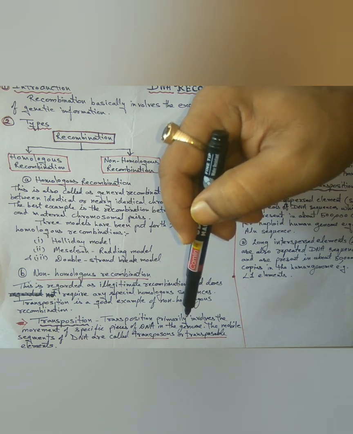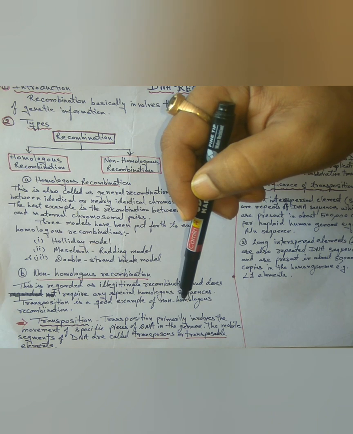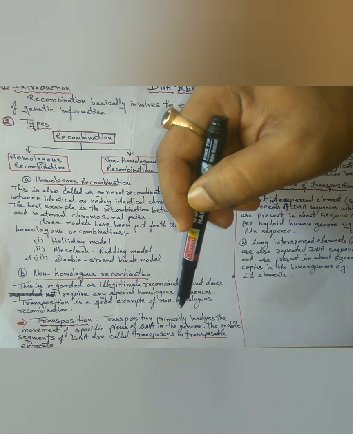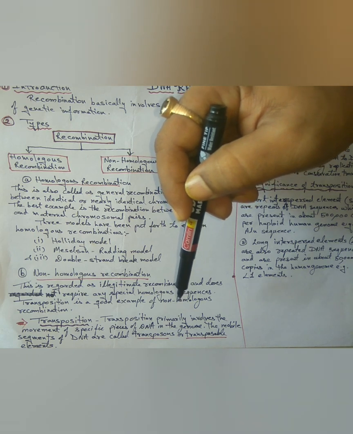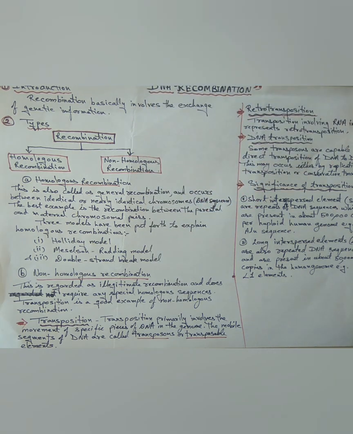Transposons are mobile and can move almost to any place in the target chromosomes. There are two models of transposition, one that involves an RNA intermediate and the other which does not involve an RNA intermediate.